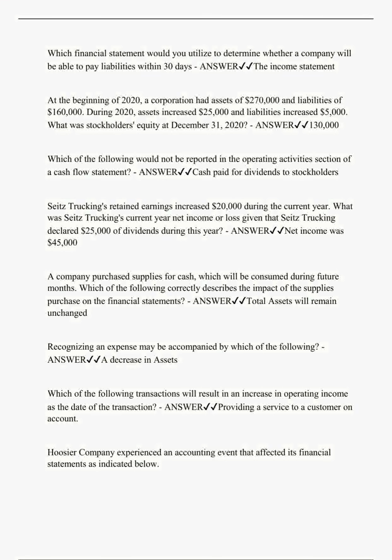A company purchases supplies for cash, which will be consumed during future months. Which of the following correctly describes the impact of the supplies purchase on the financial statements? Answer: total assets will remain unchanged.